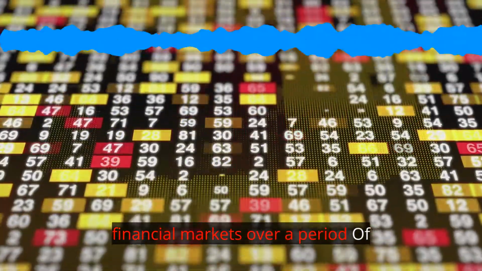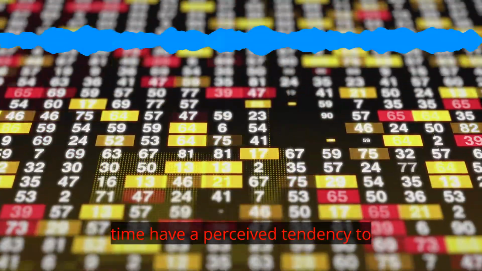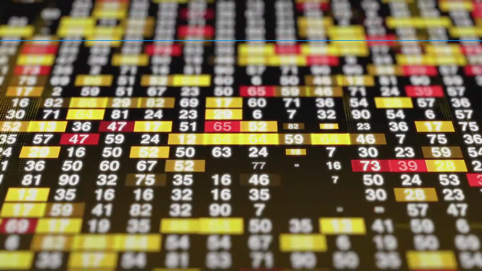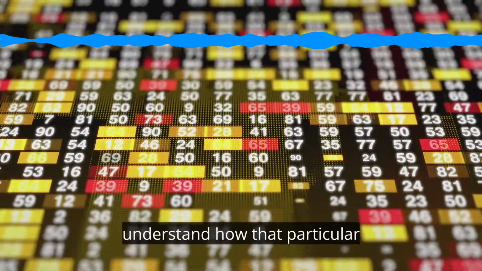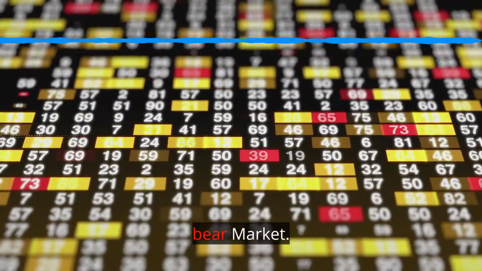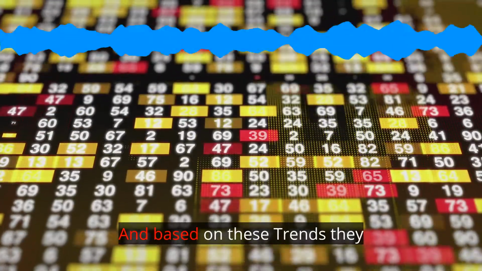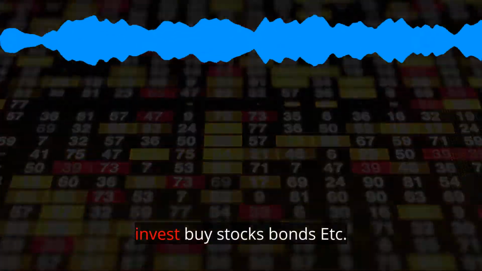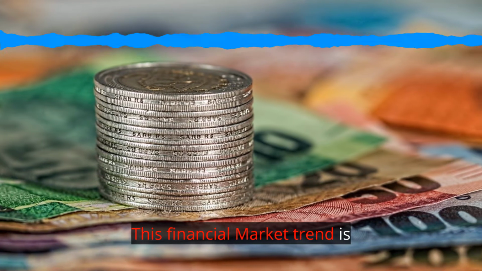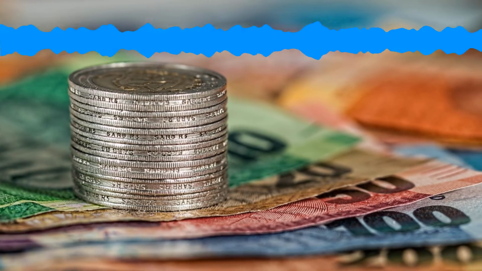Financial markets over a period of time have a perceived tendency to go in one direction, which is known as market trend. Traders identify these trends to understand how a particular economy is going towards a bull or bear market. And based on these trends they invest, buy stocks, bonds, etc. This financial market trend is mainly categorized into two categories.